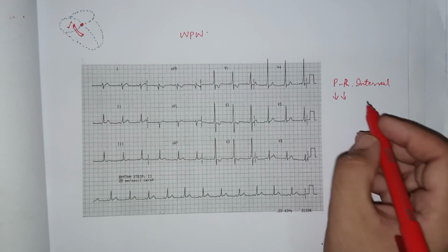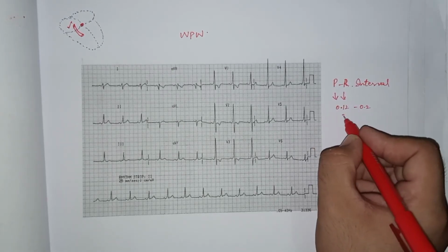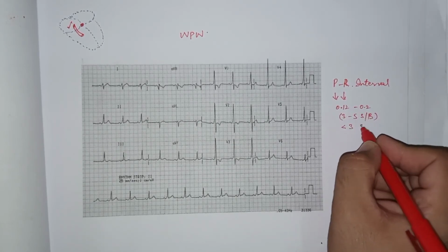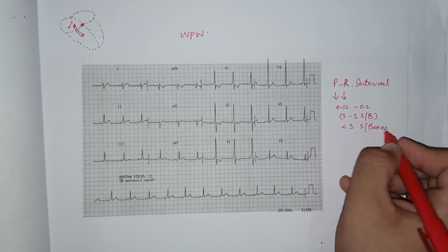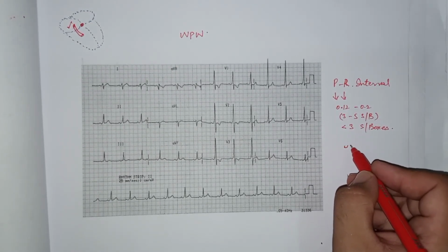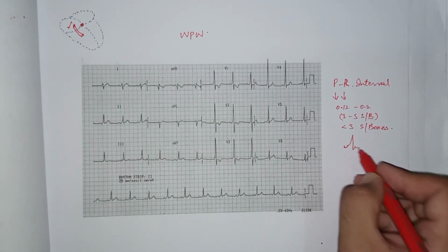Normally the PR interval duration is 0.12 to 0.2 second, that is 3 to 5 small boxes, but here it is less than 3 small boxes. And also there is an abnormal delta wave prior to the QRS complex.